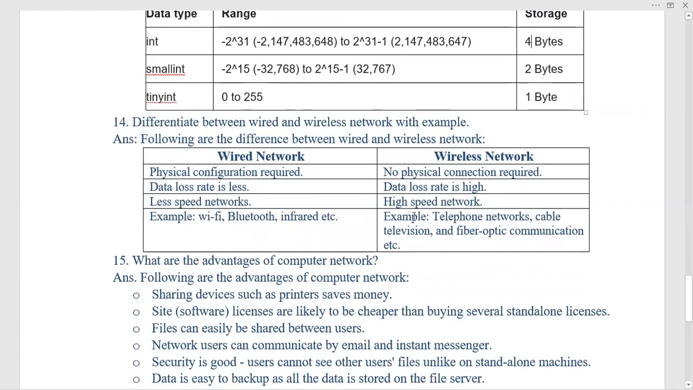Difference between wired and wireless network with example. So what is the difference between wired and wireless network? I've given it here. In a wired network, physical configuration is needed. It means you have to connect two computers or two devices with a wire. Data loss rate is less, because it is already connected and is a perfect network. And then less speed. Okay, sorry, it has been written opposite.